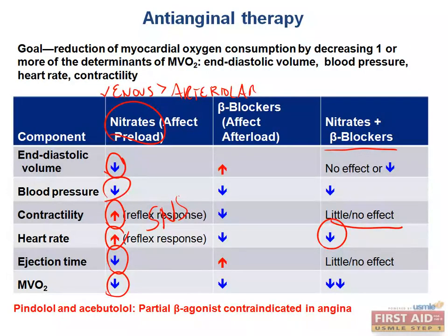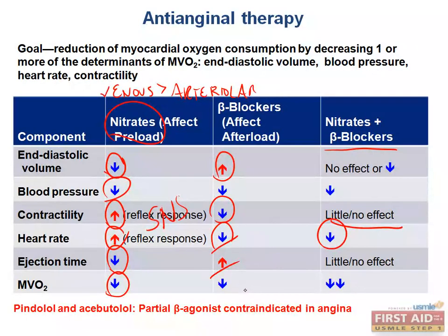By decreasing the heart rate, we allow for a longer diastolic period, which allows greater perfusion of the coronary arteries, while also increasing the end diastolic volume of the left ventricle. That is elucidated here on the chart, where a beta blocker will decrease the heart rate, and therefore we increase the end diastolic volume because we have decreased contractility, because we decreased the beta-adrenergic component of our contractile systolic period. That means that we have a lot more blood left in that chamber, which is represented by an increase in end diastolic volume, and a decreased contractility and ability to push blood out of that left ventricle means we have a much longer ejection time.